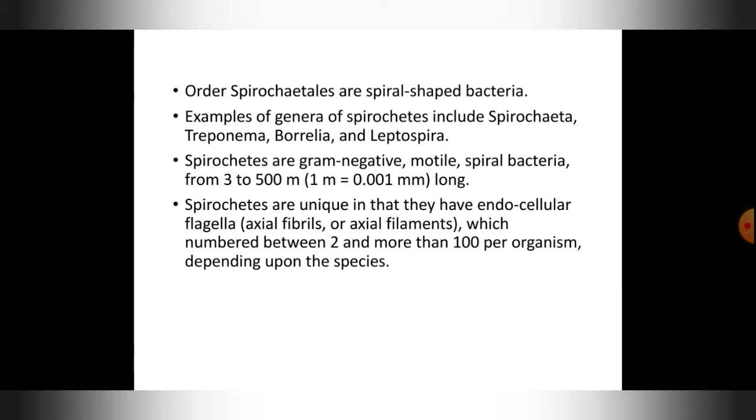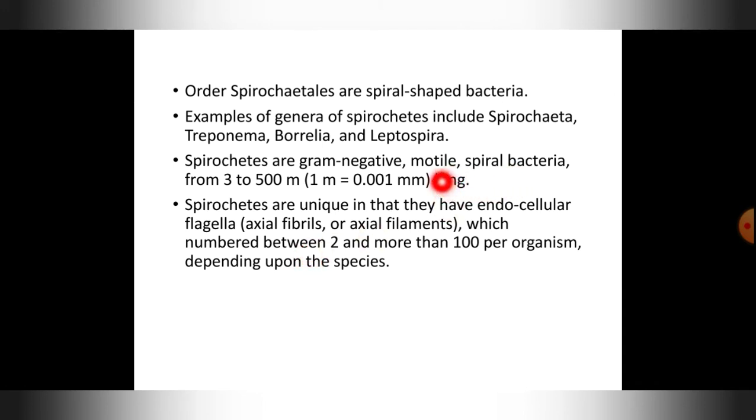next comes your spirochetes. So order Spirochetales, these are spiral shaped bacteria. Okay, the name spiro is because of the shape of the bacteria. Examples of genera of spirochetes include Spirochaeta, Treponema, Borrelia, and Leptospira. These are also gram negative bacteria. Gram negative means these have a thin peptidoglycan layer and they have an outer lipid membrane. Okay, but both of these are absent in gram positive bacteria.